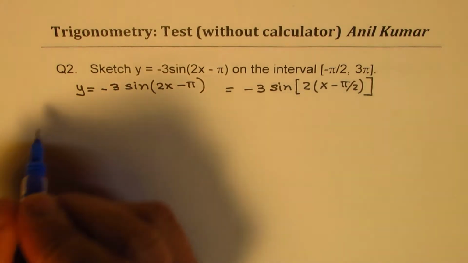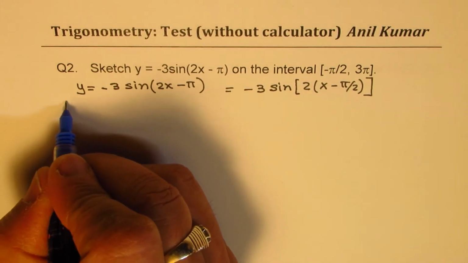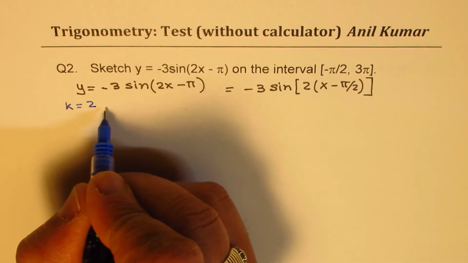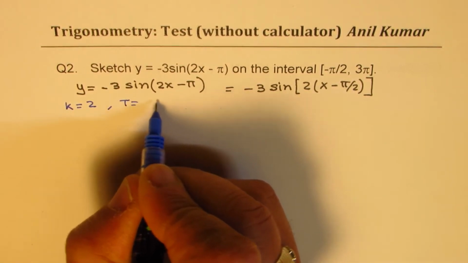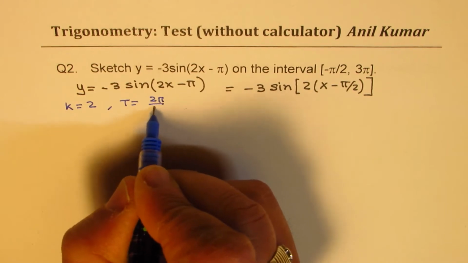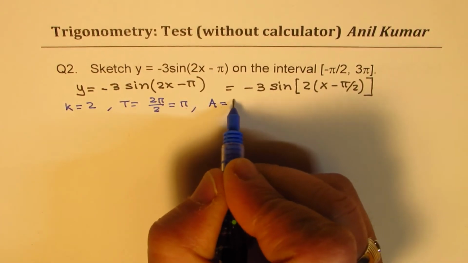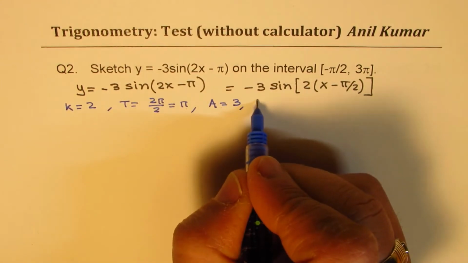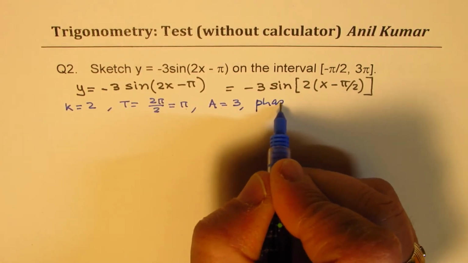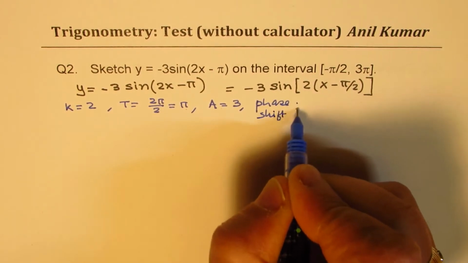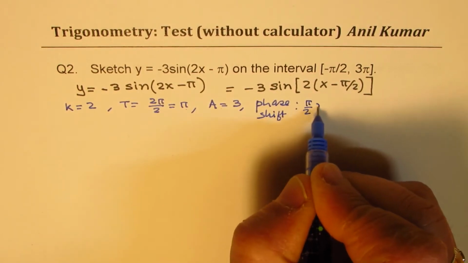Now here we know the value of k is 2. So the time period T is 2 pi by 2, which is pi. Amplitude A is 3. Phase shift is pi by 2, right?